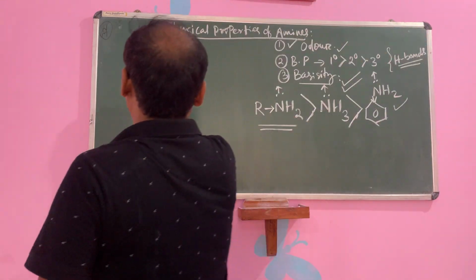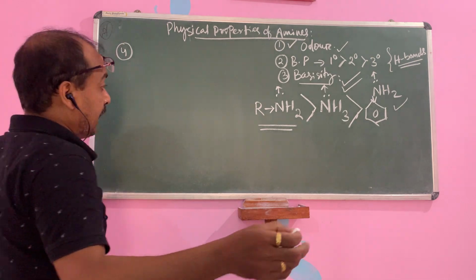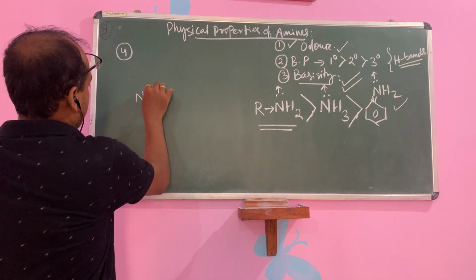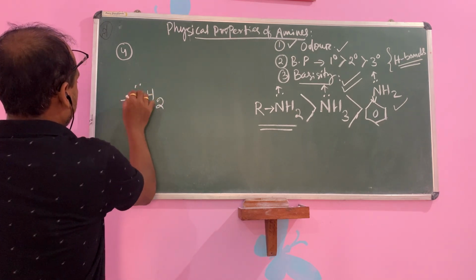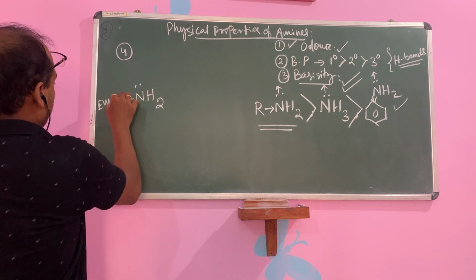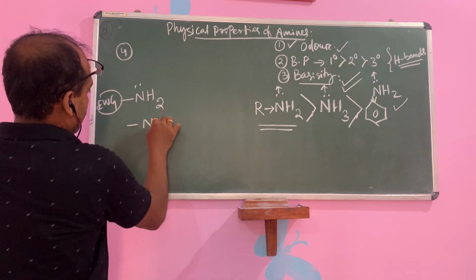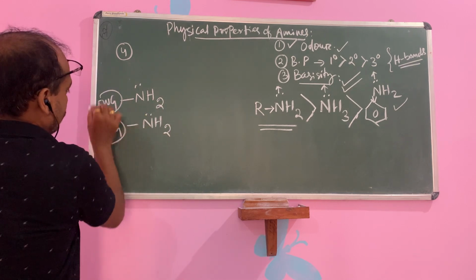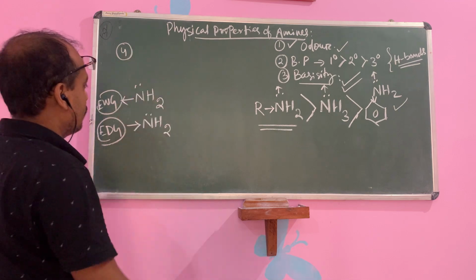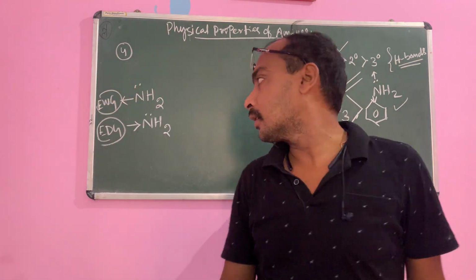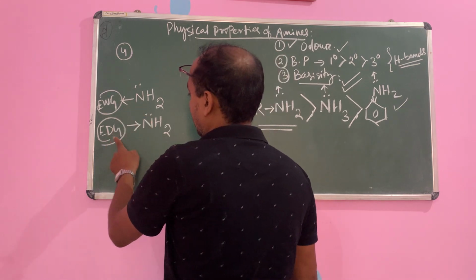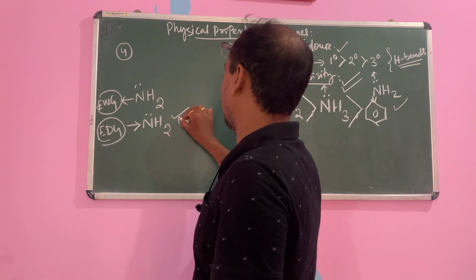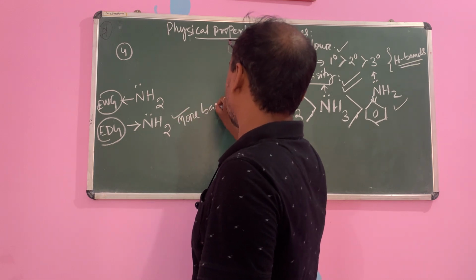Okay, suppose I am writing in terms of electron withdrawing groups and electron donating groups. Suppose this is your NH2. This one is your electron withdrawing group. This one is your NH2. This one is your electron donating group. Electron donating, electron withdrawing. Okay. Which one is more basic, in case of electron withdrawing or electron donating? In case of electron donating, this one is more basic.